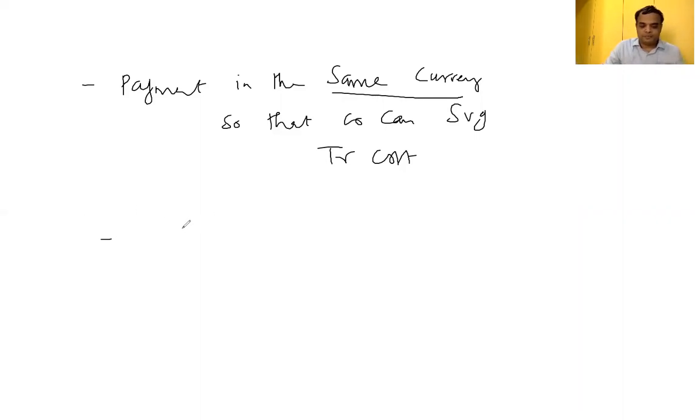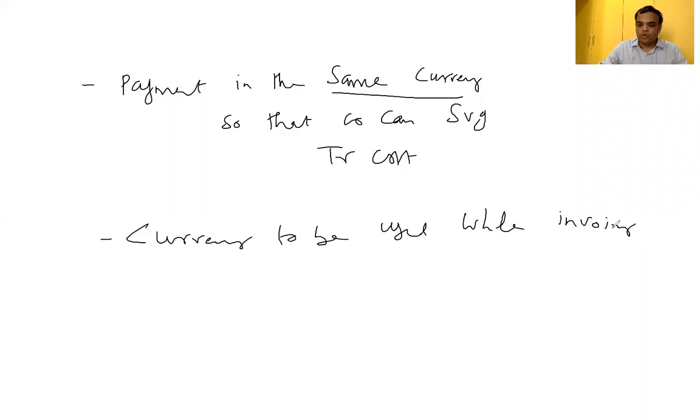Next, currency to be used while invoicing export sales.